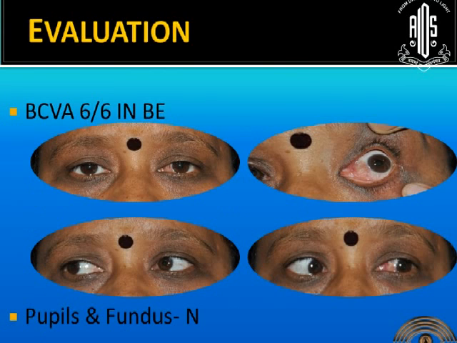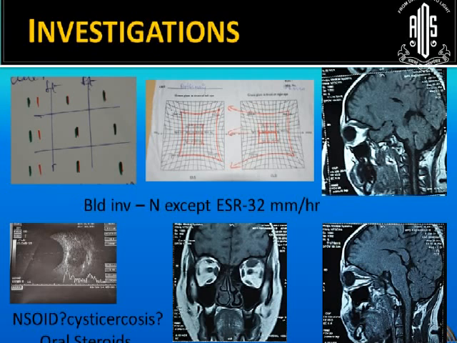Now you can see here vision is 6/6, pupils and fundus were normal. You can see the congestion on the medial aspect, it is almost up to the limbus here. See the congestion, it looks like a pterygium, but it was not a pterygium. The movements were very painful for her, with mild adduction restriction and mild abduction restriction. Very painful to move the eye into lateral gaze. As I told you, you can see the underaction here and the overaction still present, like a paretic muscle only.